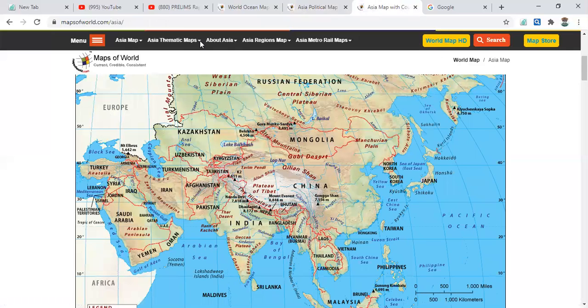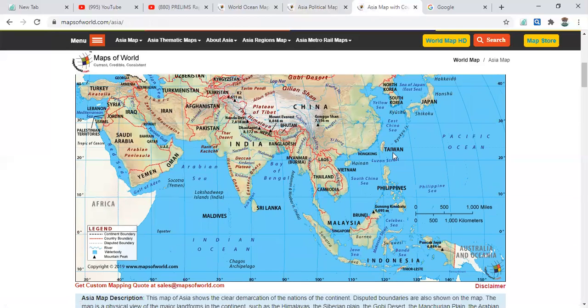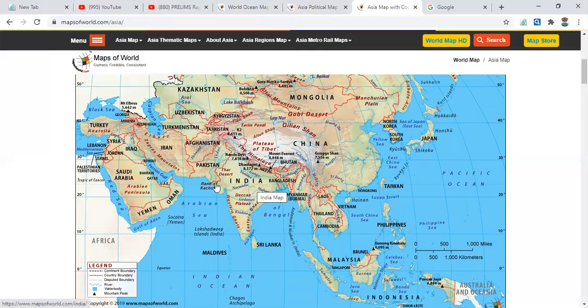We can see in the physical map here the Tropic of Cancer, which starts in Asia from the Red Sea and passes through Saudi Arabia, then the UAE and Oman, and then enters India from the Arabian Sea, then passes through Bangladesh, some other countries, and from Taiwan onward.